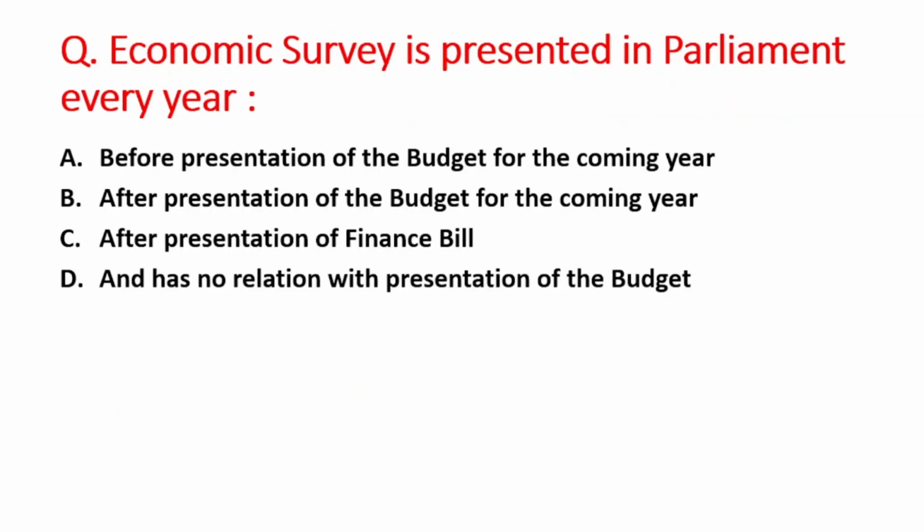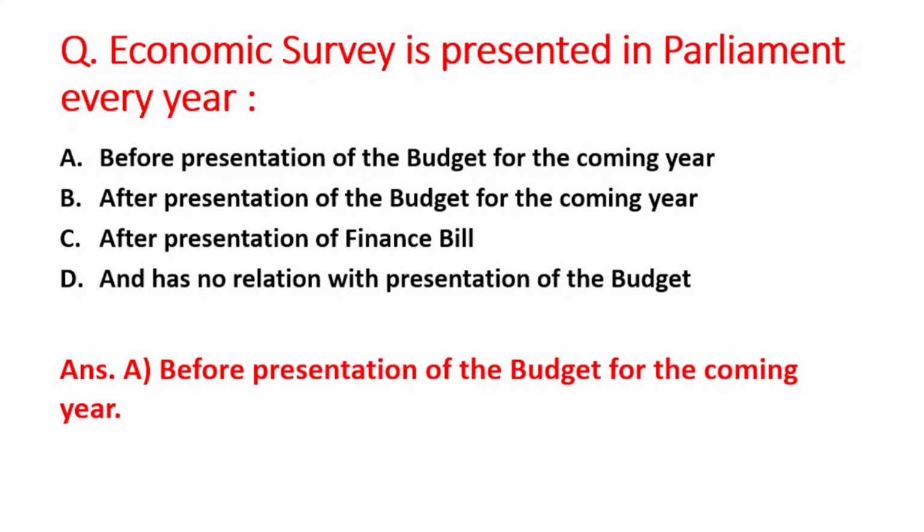Next question is economic survey is presented in Parliament every year. A option is before presentation of the budget for the coming year, B option is after presentation of the budget for the coming year, C option is after presentation of finance bill, and D option is it has no relation with the presentation of the budget. So right answer is option A, that is before presentation of the budget for the coming year.